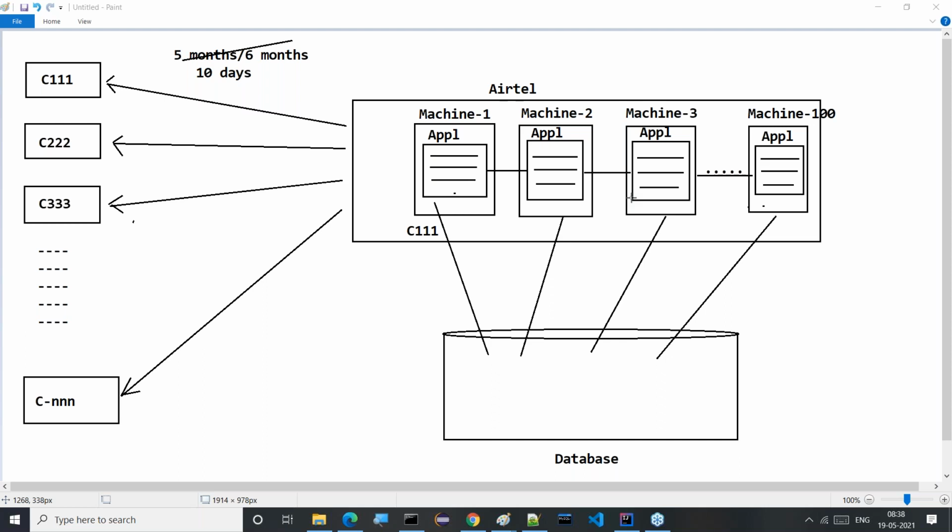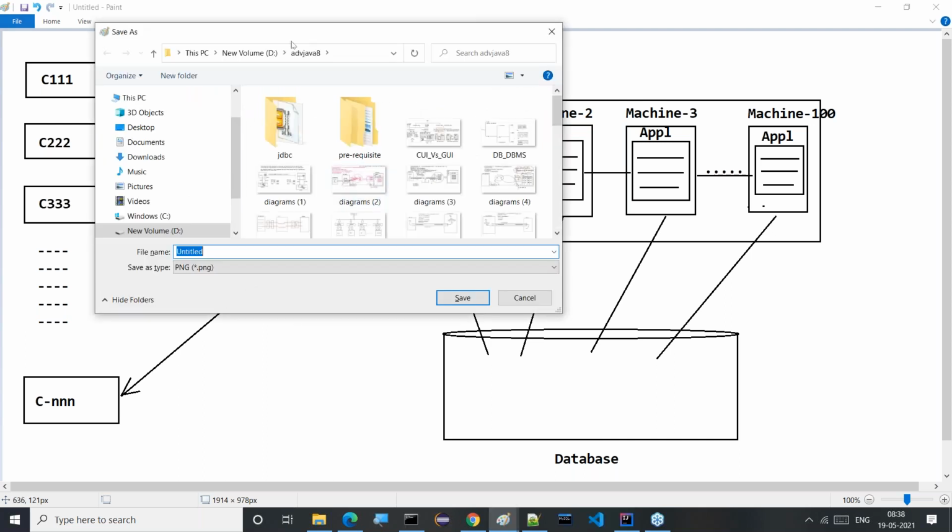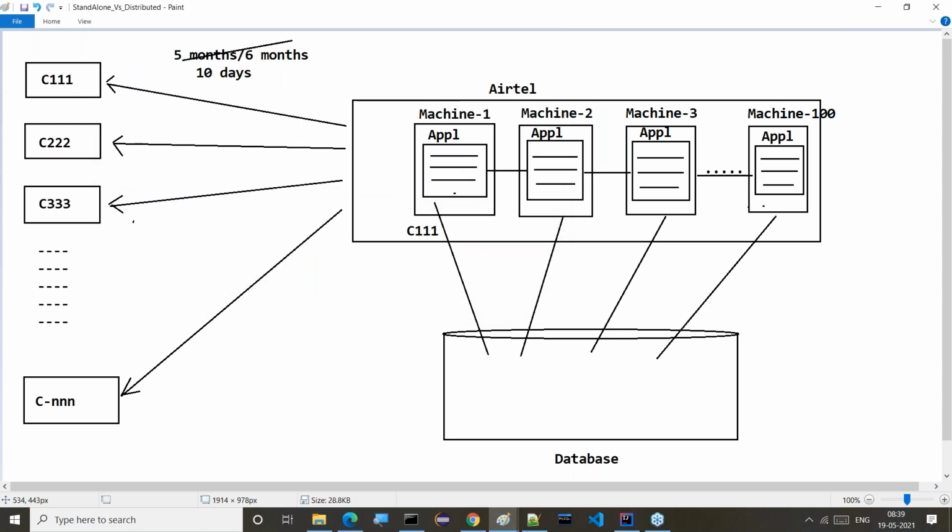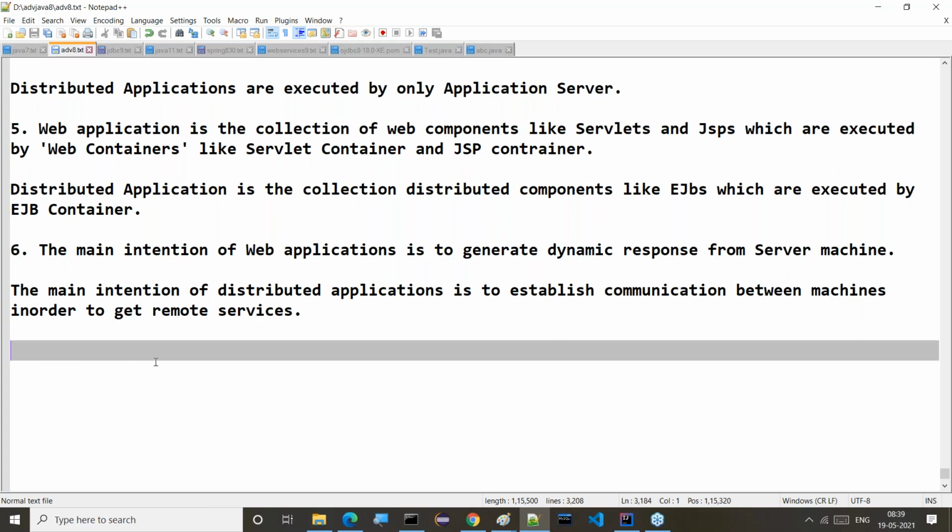Guys, did all of you get my point? That's fine. From this we understood clearly: standalone to distributed environment. Next, people have one more question.